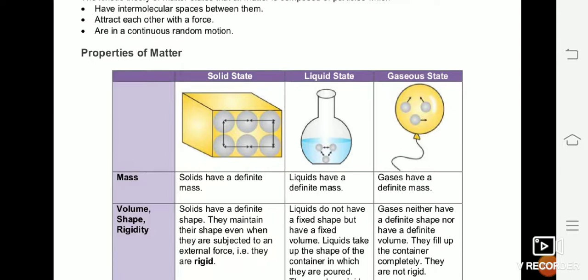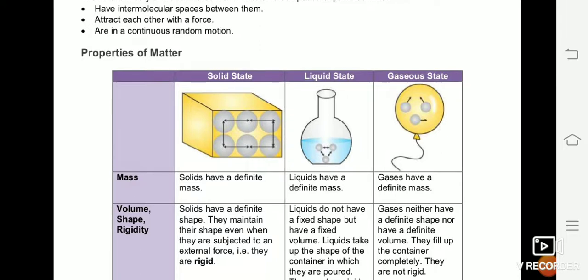Now all 3, solid, liquid and gas, have a definite mass. What is a definite mass? Like if I take 100 gram of ice, now ice is solid, we all know. If I melt that ice by heating it, it will get converted to water, and if I weigh that water it will be equal to 100 grams. Now if I keep on heating the water for a longer time, the water will get converted to water vapor.